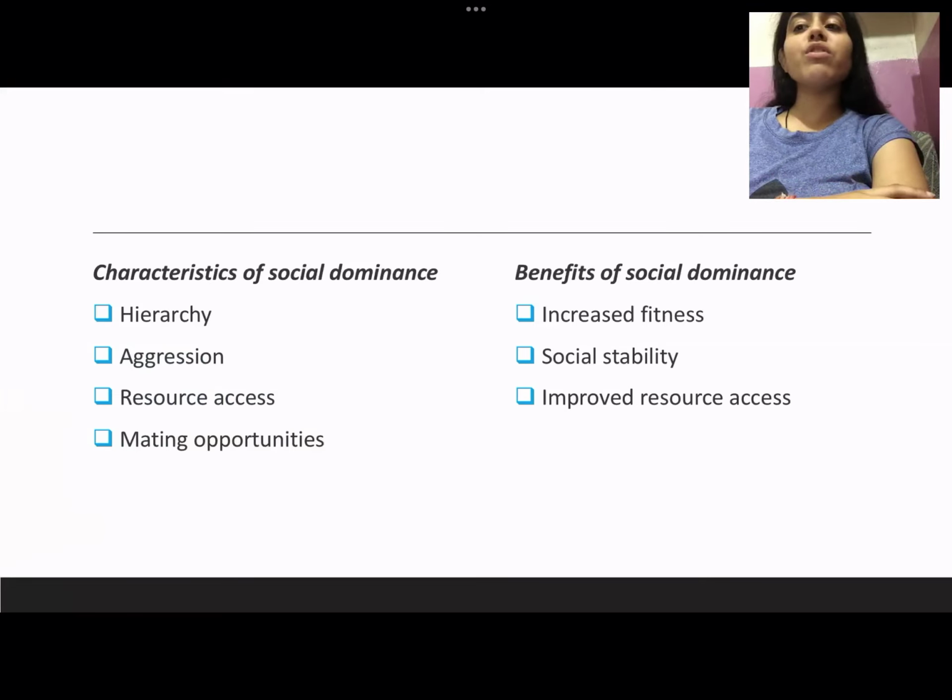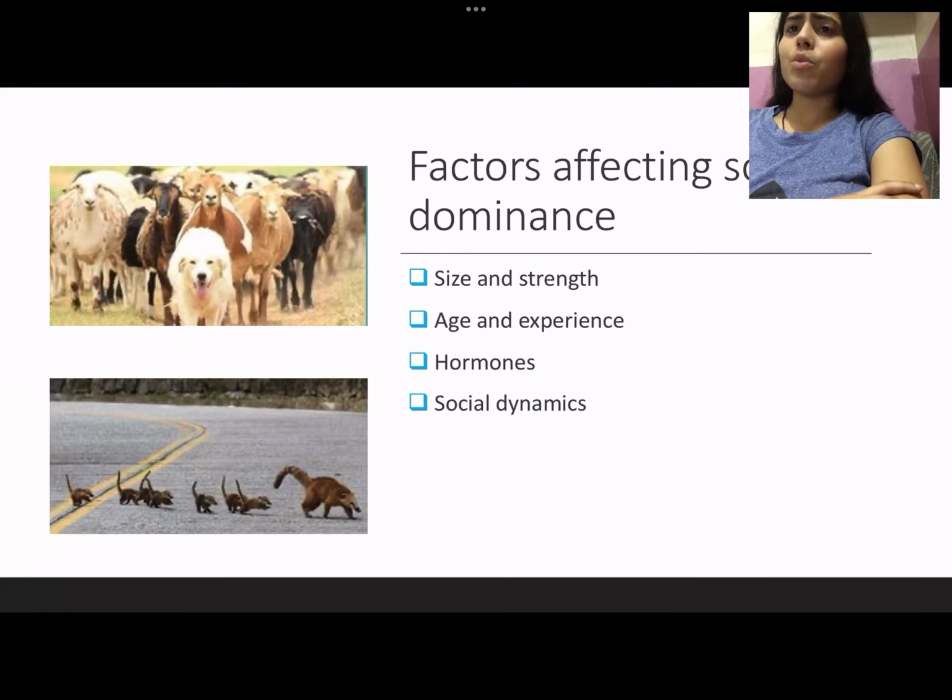Next we talk about the benefits of social dominance. One of them is increased fitness. Obviously, if an individual has to be dominant, he has to maintain his fitness. Next is social stability. One of them is leadership, so the social structure is quite good. And another is improved resource access. If they are all competing for the same resource, it is quite easy for the dominant ones to survive.